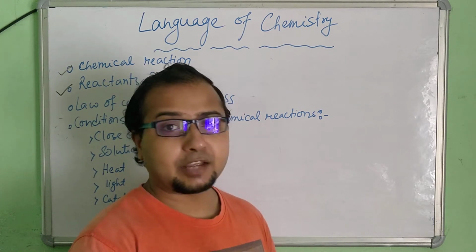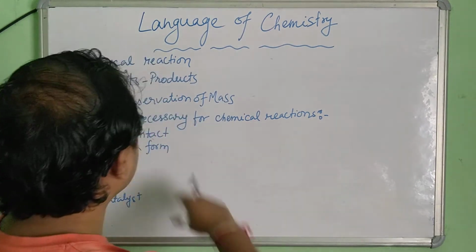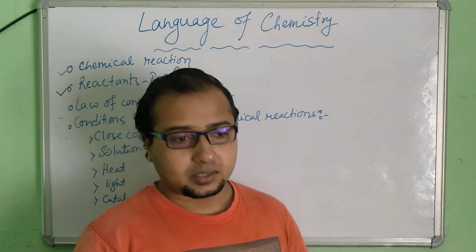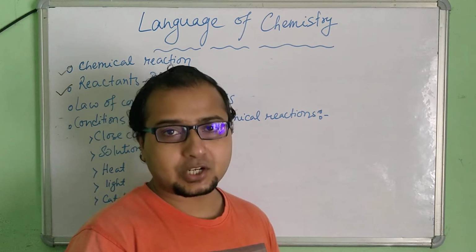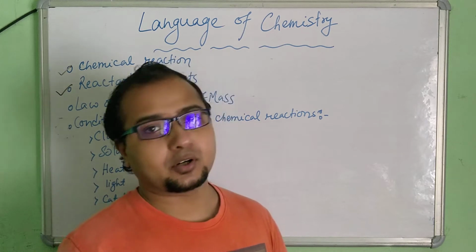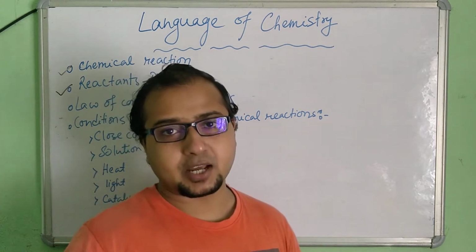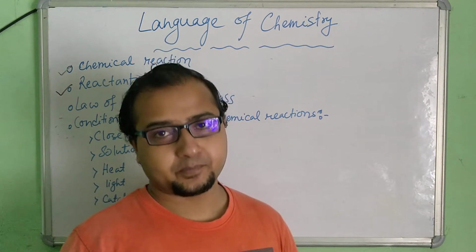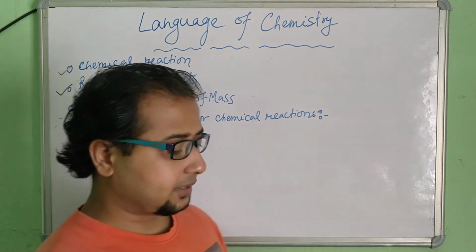Remember, mass never changes. Now the law of conservation of mass says that the mass of the substances before the reaction remains equal in the products. It means the mass before the reaction and the mass after the reaction remain the same. There is no change in the mass. What is it in the book? You see,